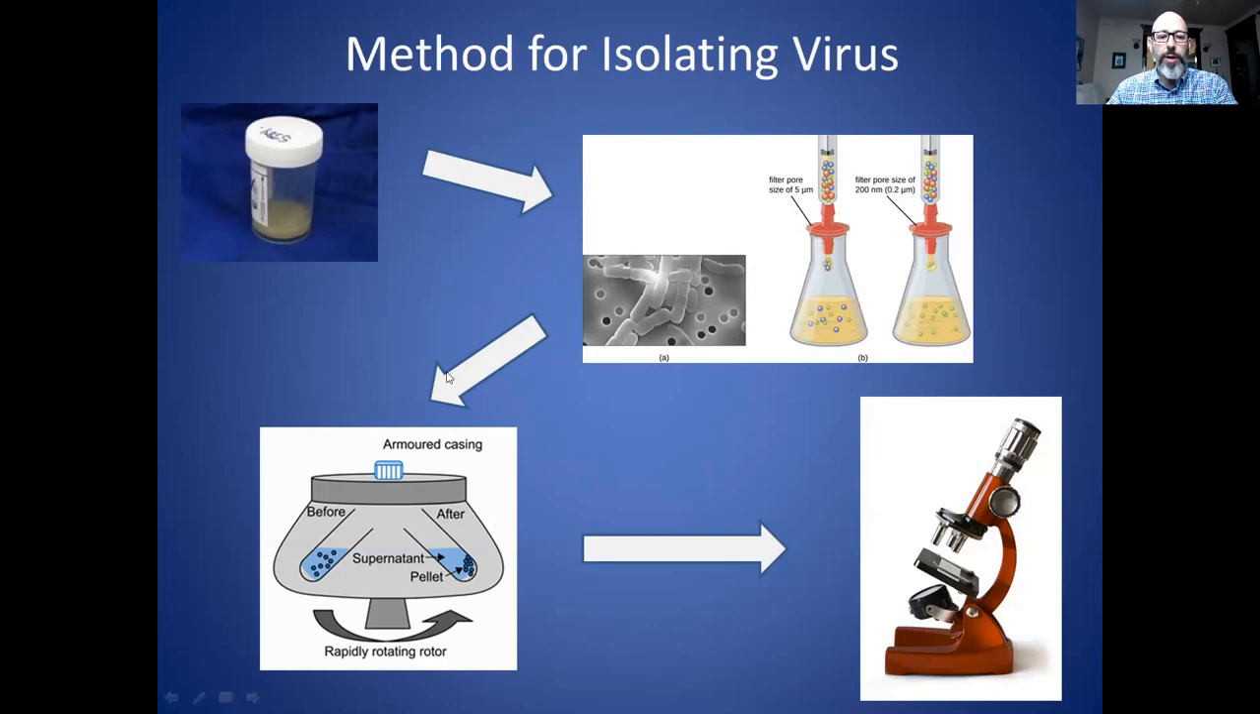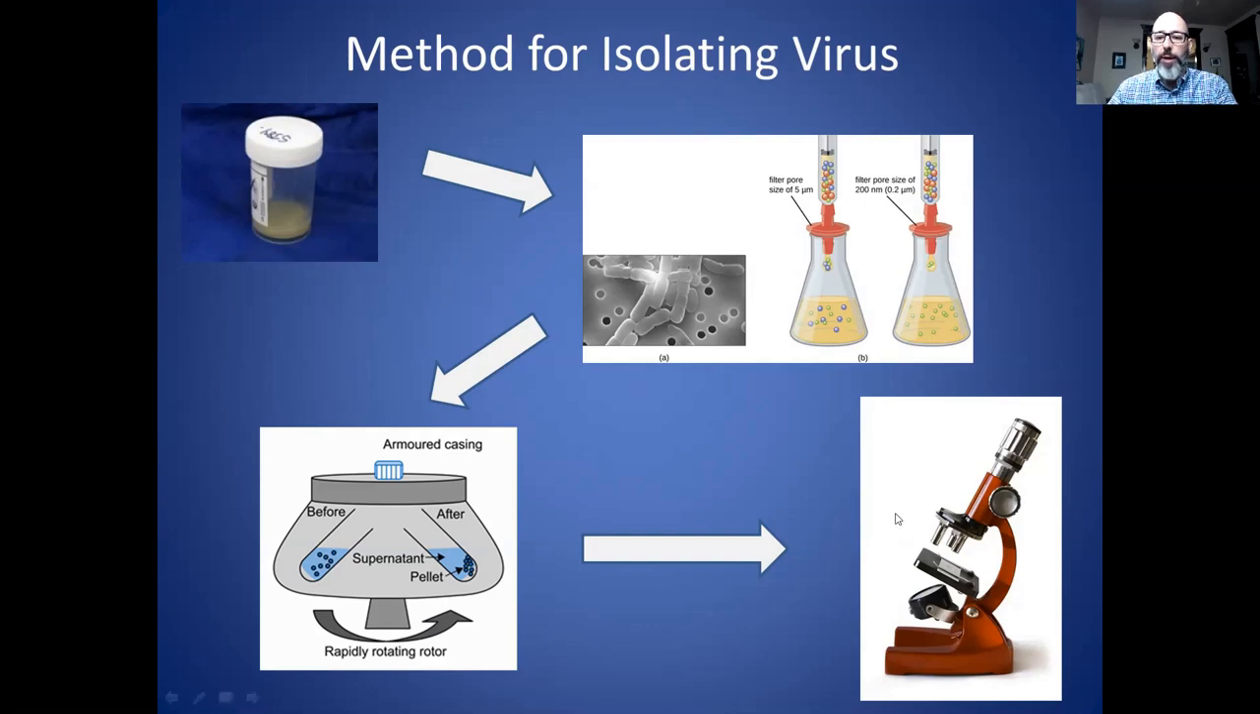Then you take this filtrate and you use a centrifuge with a density gradient solution. So you put the density gradient liquid in the tube and then add the filtrate and spin it. What it does is it forms a band of the particles because they all have the same density. And then you could easily take a pipette and suck those particles out.